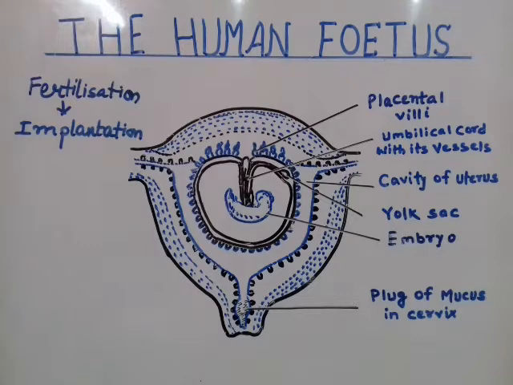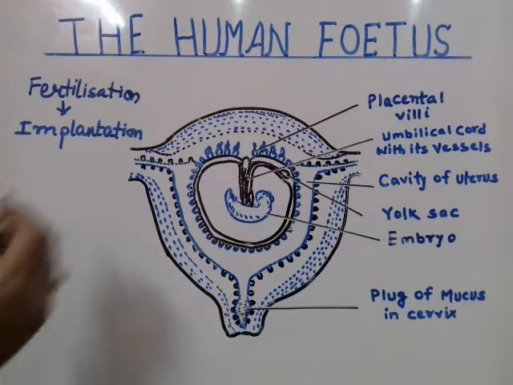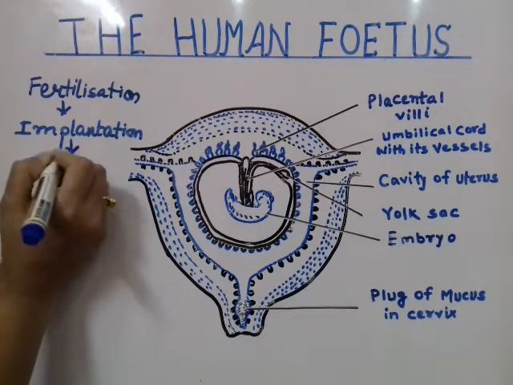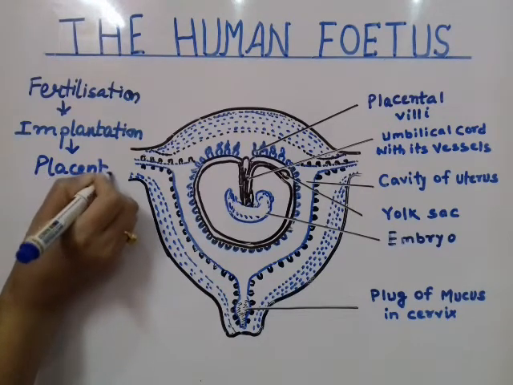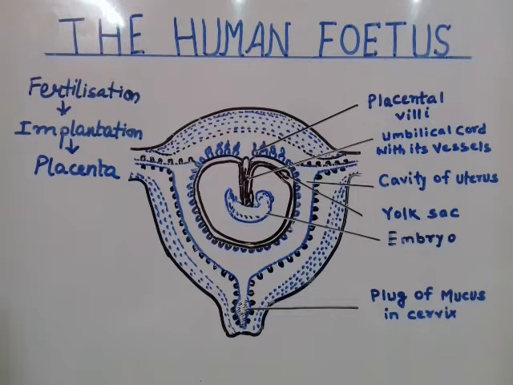Now what is the placenta, you have to understand. So implantation results in placenta formation. Now the placenta is very important to understand. The placenta is a connecting link between the mother's body and the fetus body, that is the embryo's body.